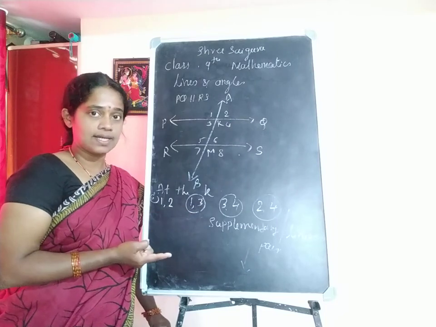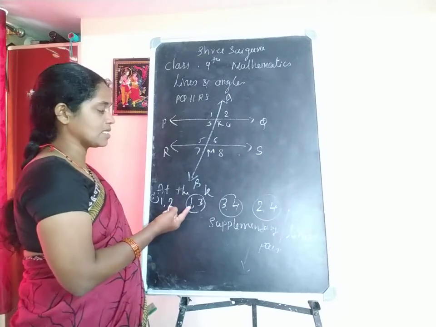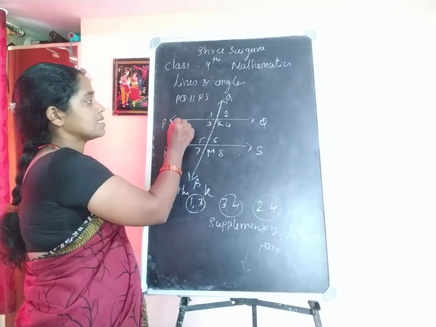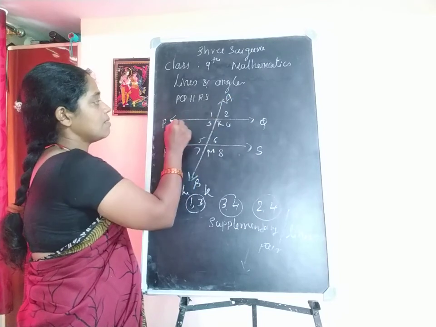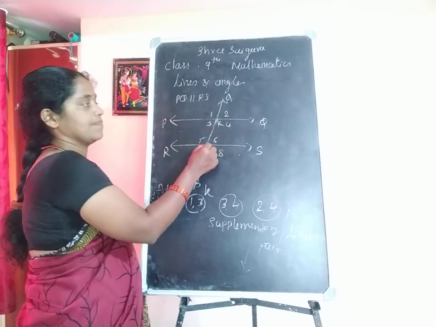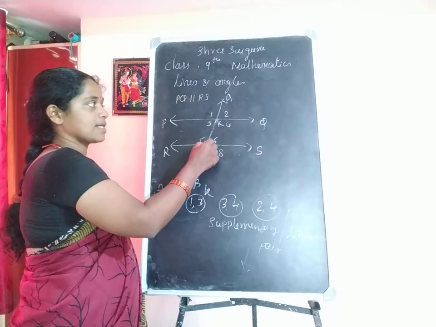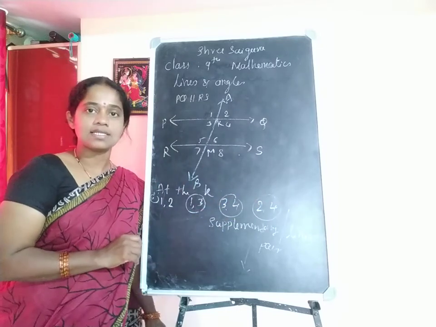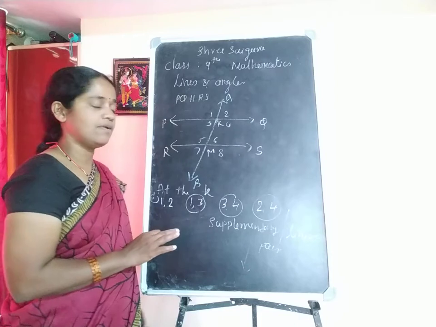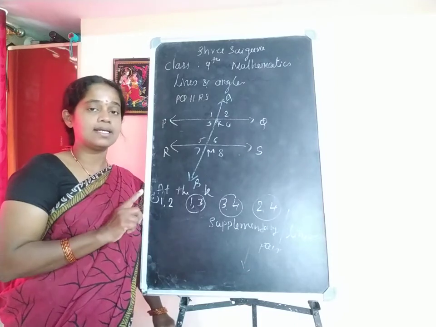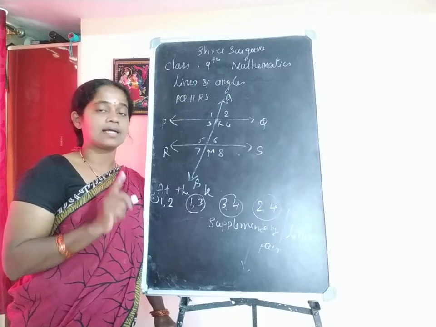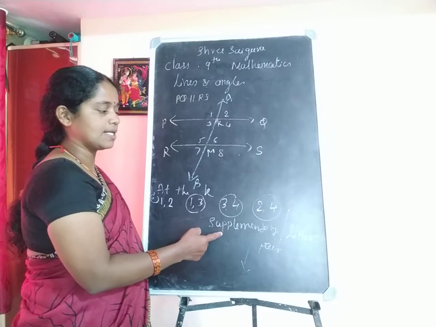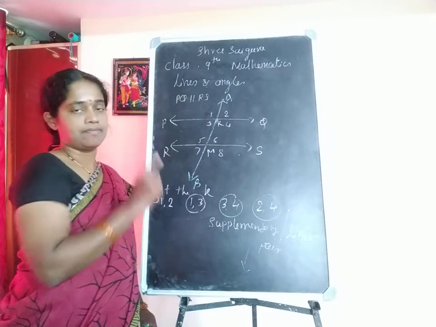Its magnitude is 180 degrees. Likewise, when you add angle 1 and angle 3, you will again get a straight angle. So on adding the remaining pairs of angles also, we get 180 degrees, which is nothing but a straight angle or a straight line. Hence they are called supplementary angles or linear pairs.